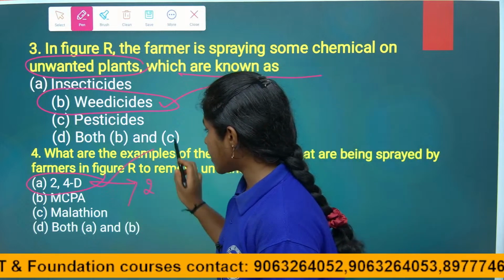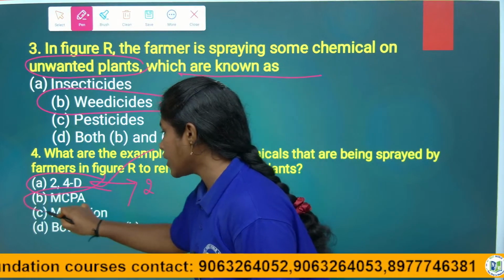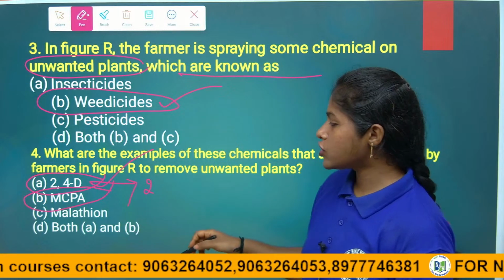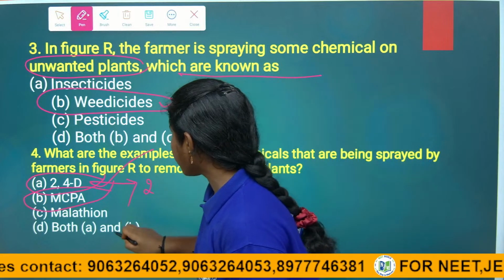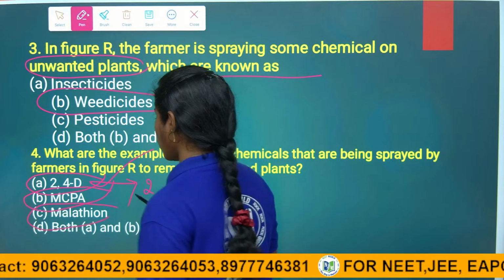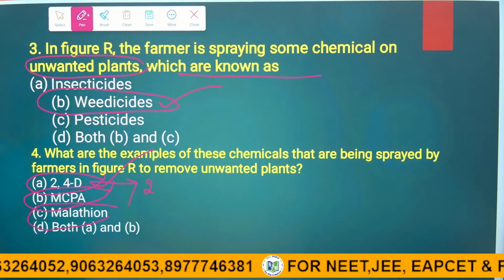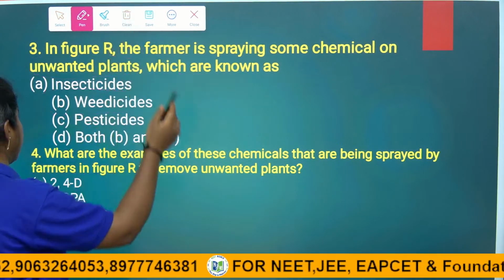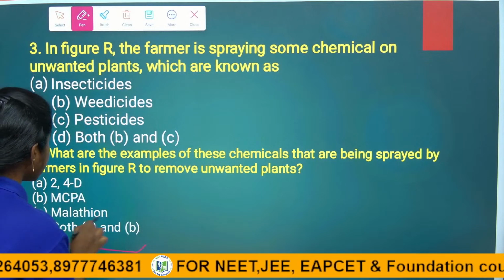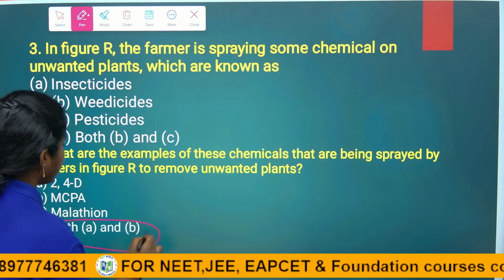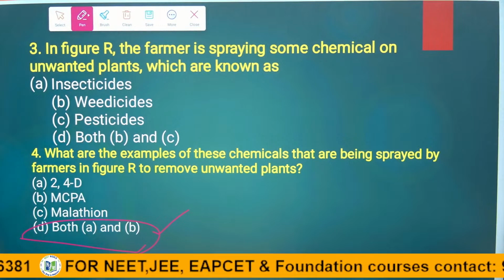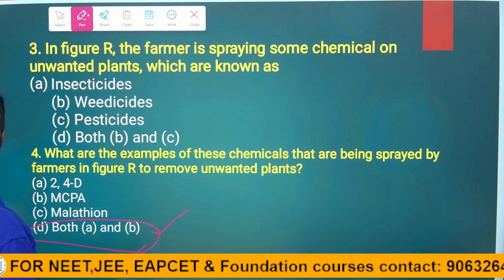So one is the correct answer. And MCPA. MCPA is also a weedicide, right children? So next, melatonin. No, we did not explain about this. So the answer is A and B. The answer is A and B. D is the right answer for this question. I hope you are all clear about this, children.